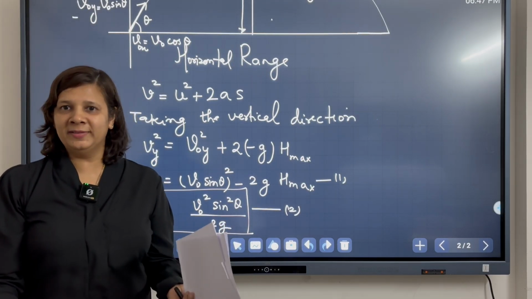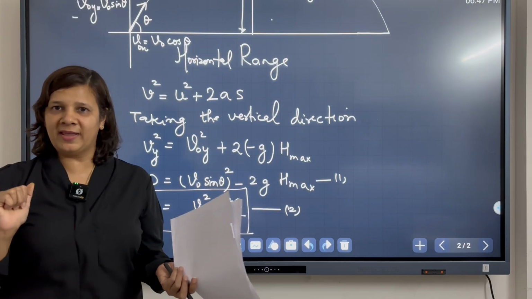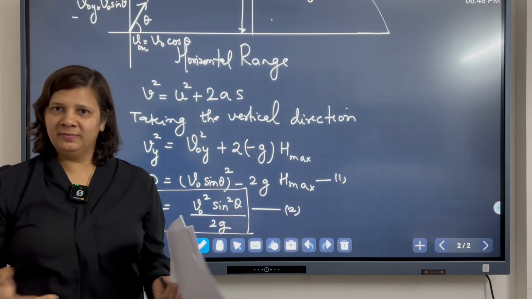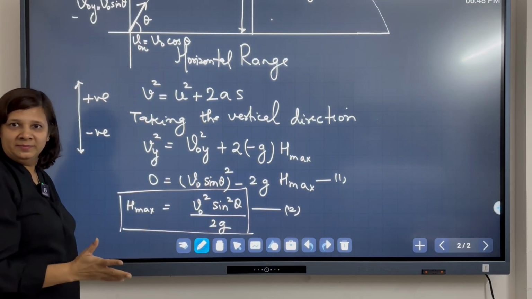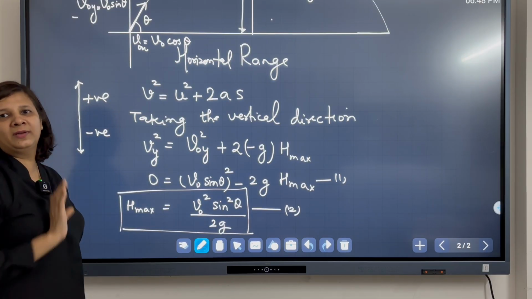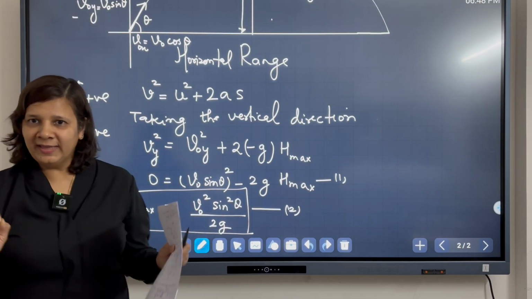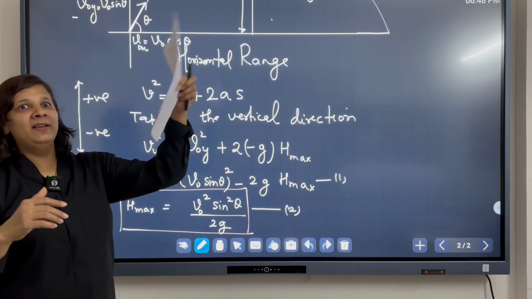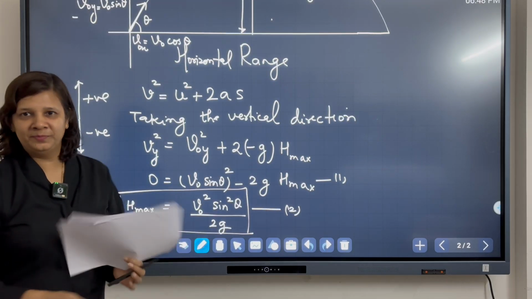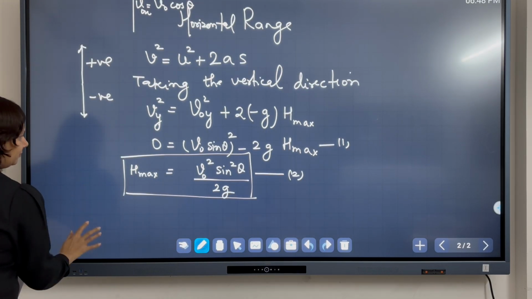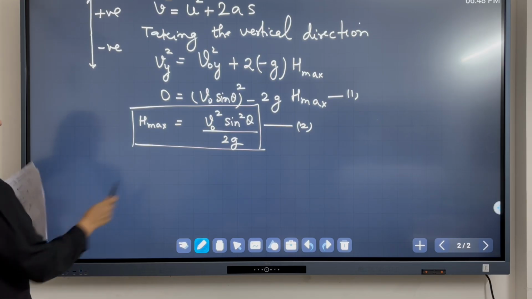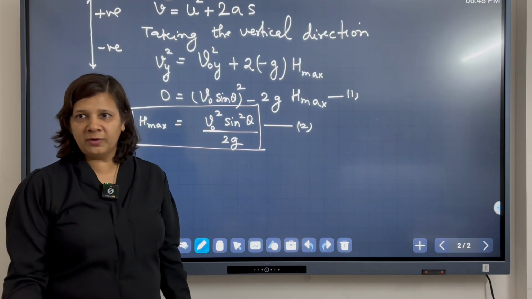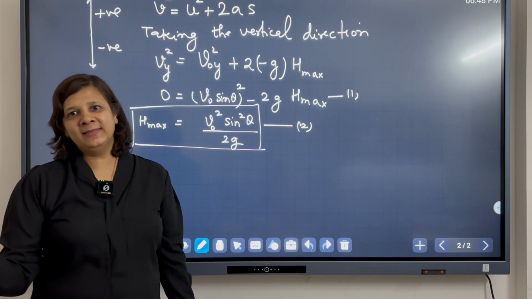Now I can also calculate by using the kinematic equation in the vertical direction. I can calculate the time taken by the ball to reach the maximum height, right? There is nothing new I am doing. I am using the same kinematic equations which you all have learnt earlier. The only important thing to understand is that I will be using the kinematic equations in vertical and horizontal directions separately. Okay. So now, if I want to calculate the time taken to reach the maximum height, I can use the first kinematic equation which you all have already learned. V is equal to u plus at, right?